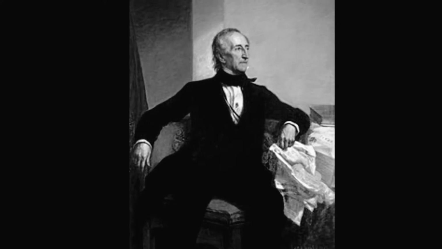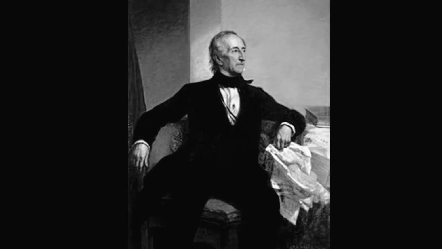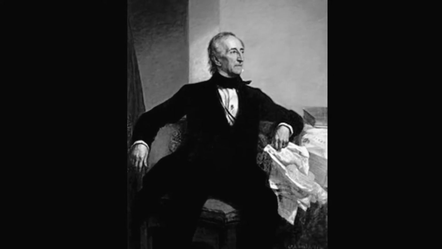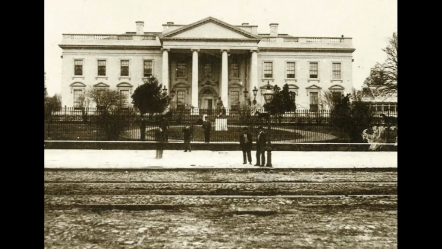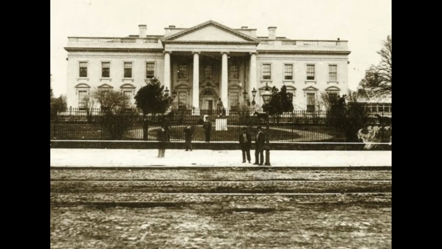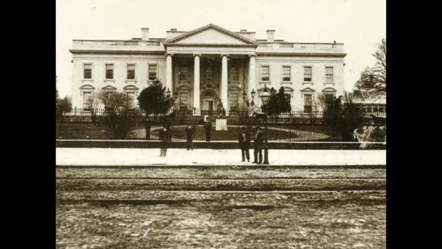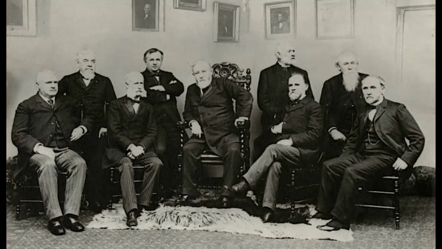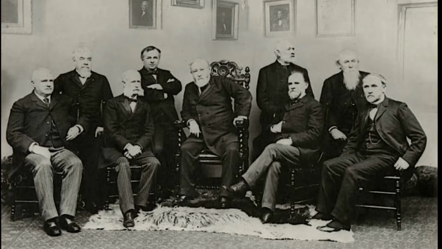John Tyler became the 10th president of America after President Harrison died from pneumonia in April of 1841. In his succession, there was confusion over whether he would get the same salary and power granted to a president. He moved to the White House and was sworn in on the 6th of April, 1841. Tyler kept all of Harrison's cabinet members in their place.